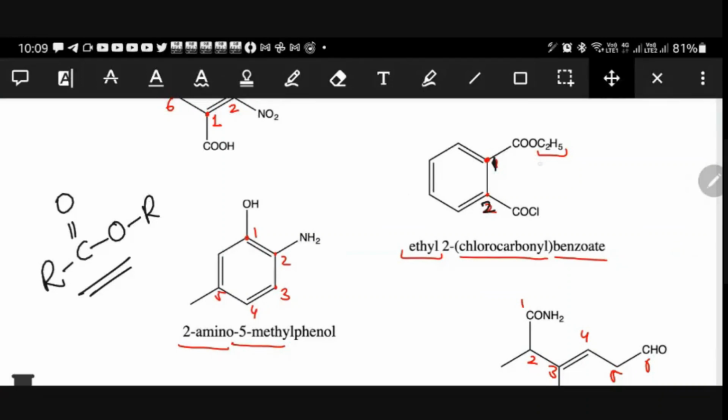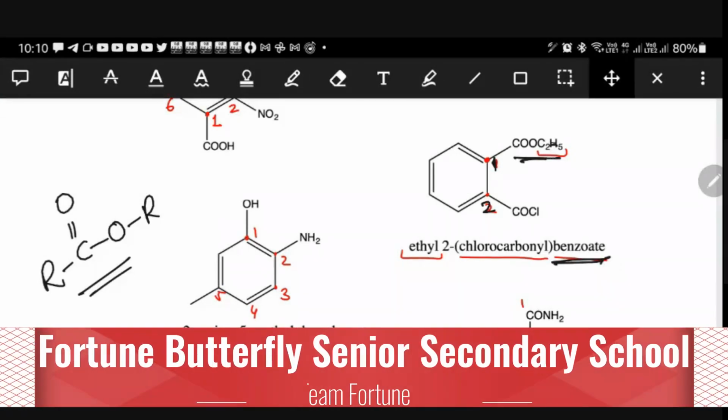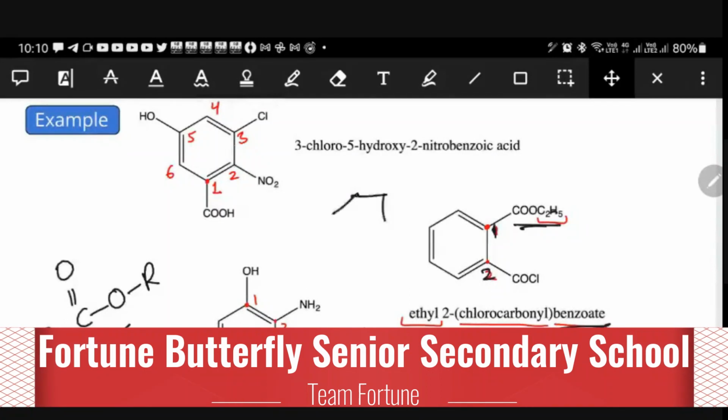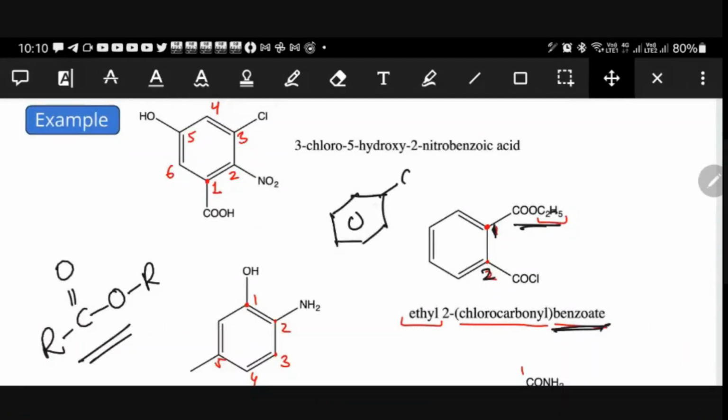Right. Now, this is called benzoate. Whenever benzene is attached to the ester group, we can call it benzoate. Why is it called ethyl benzoate? See, generally, if we have C double bond O, O C2H5, C2H5 is ethyl group. We know very well.